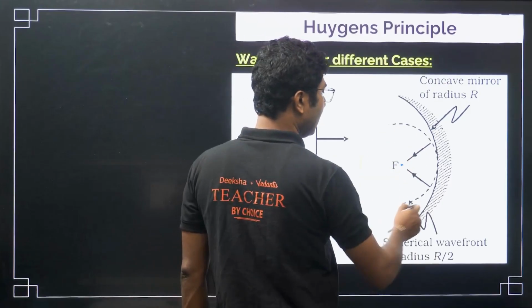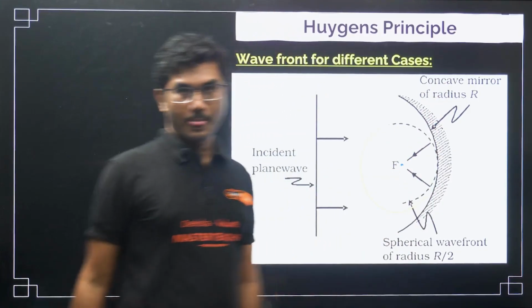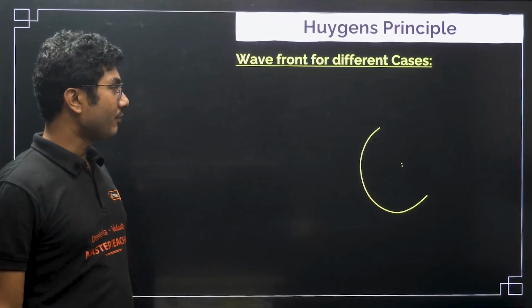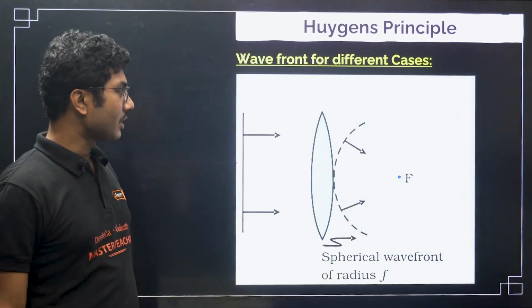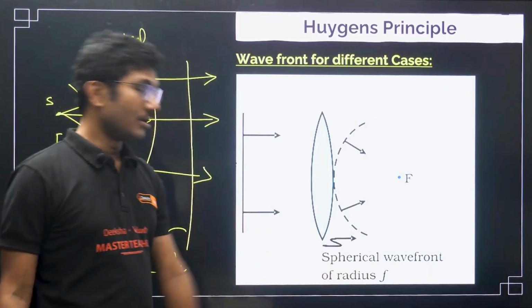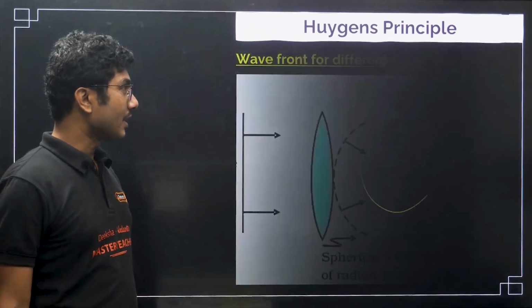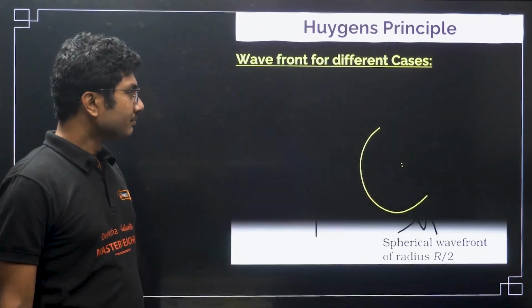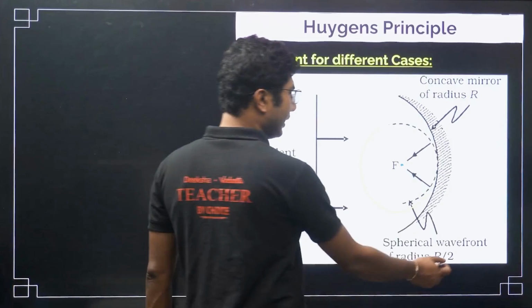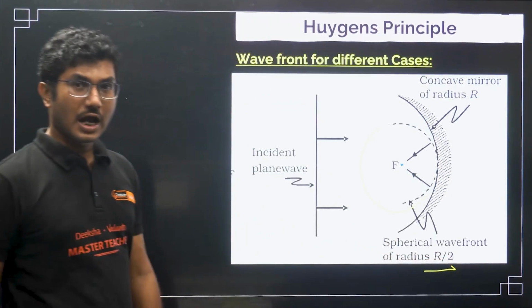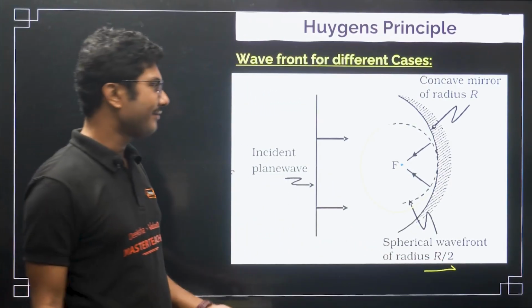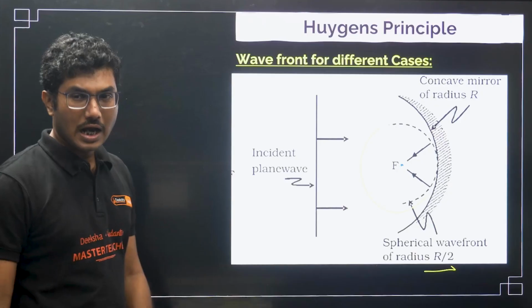In the case of a convex lens, the radius was f, directly the focal length. In the case of the mirror, it will be a radius of R by 2, half the radius of curvature. Again f, obviously, but half the radius of curvature.